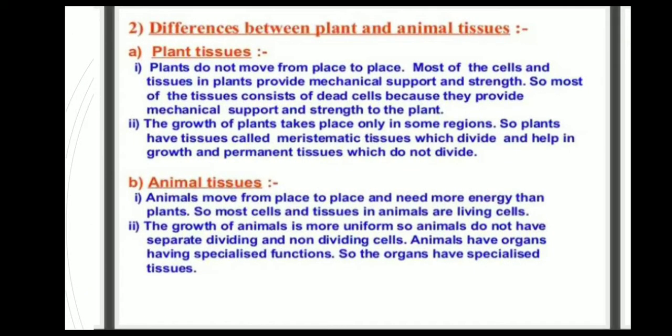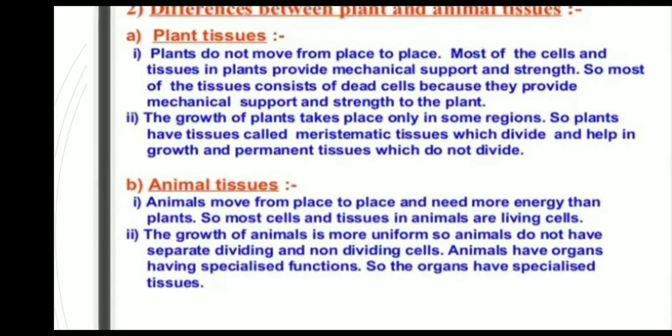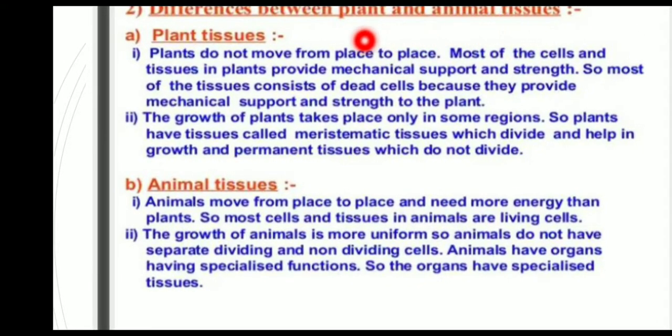Difference between plant and animal tissues. First one, plant tissues. Plants do not move from place to place. Most of the cells and tissues in plants provide mechanical support and strength. So, most of the tissues consist of dead cells because they provide mechanical support and strength to the plant.